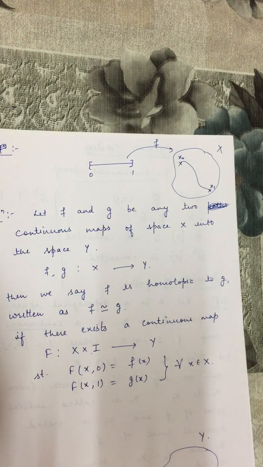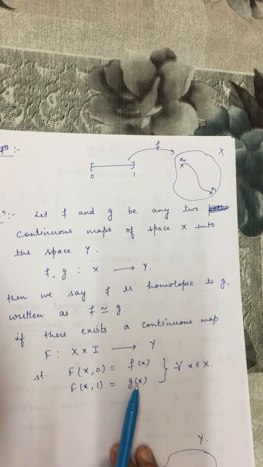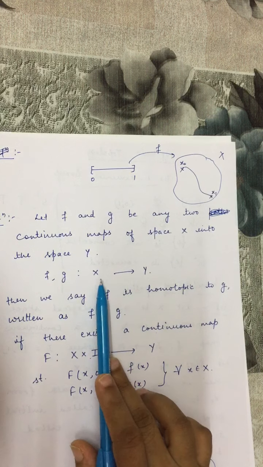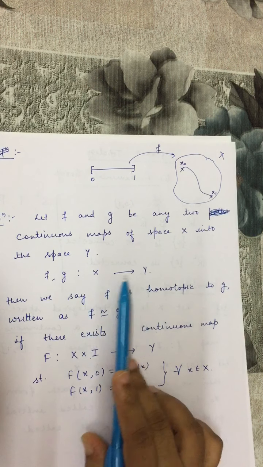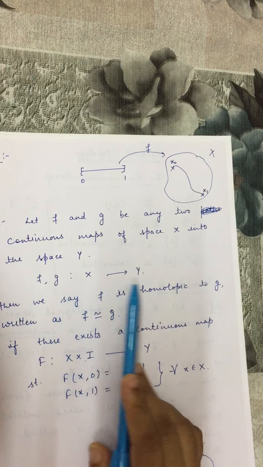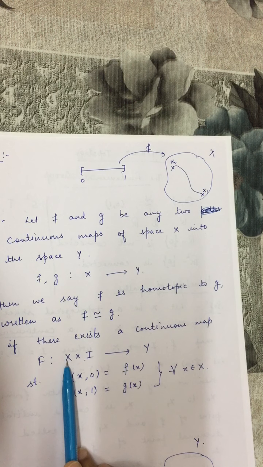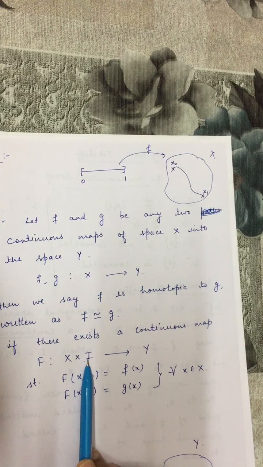Which means we can find a continuous map from X × I to Y. Now what is this X × I? We have two topological spaces X and Y and two continuous mappings f and g from X to Y. This X × I is basically a cylinder with base X, because I is the closed interval [0,1].